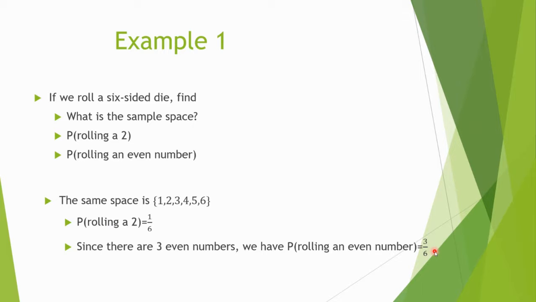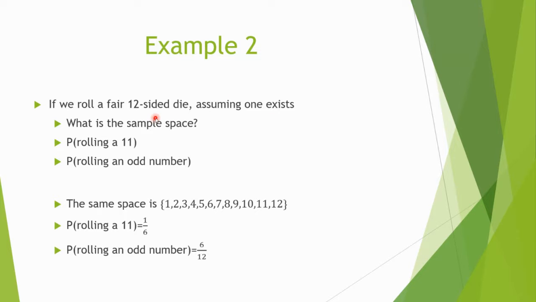That's one example. Okay. Let's build on that and consider another example. So here, now we're rolling a 12-sided die. I don't know if there is such a 12-sided die. Let's just assume that there is one. Okay, there might be a 12-sided die out there. I honestly don't know.